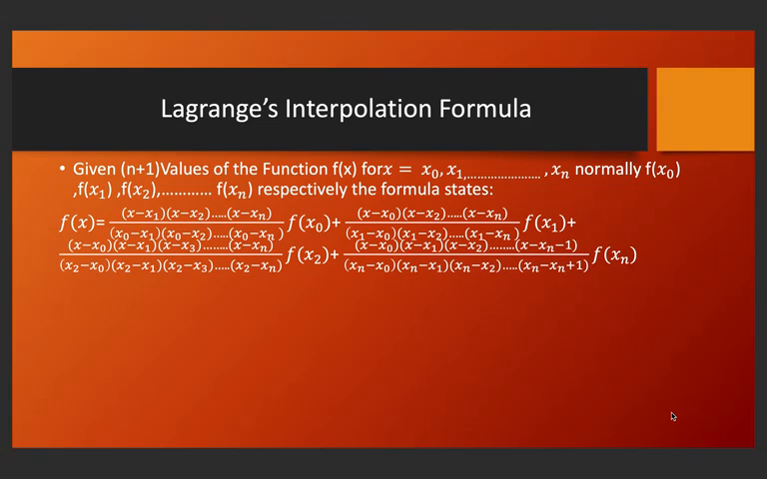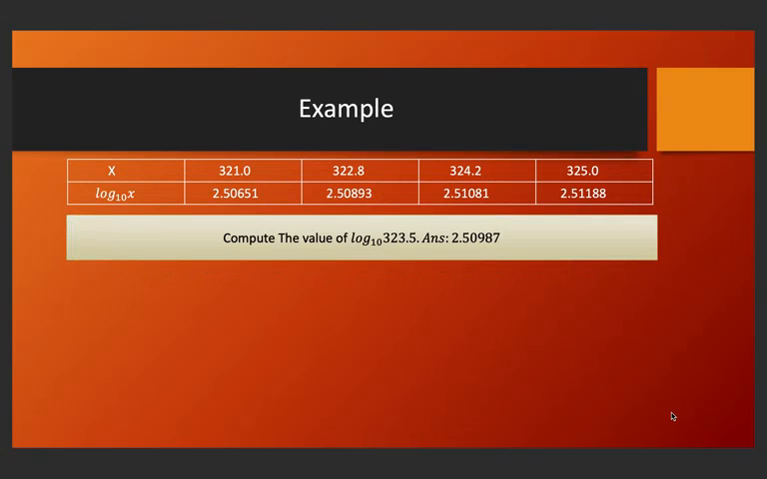So this is Lagrange's interpolation formula. Given n+1 values of the function f(x) for x = x0, x1, ..., xn, namely f(x0), f(x1), f(x2), ..., f(xn) respectively. The formula states that f(x) is (x - x1)(x - x2)...(x - xn) divided by (x0 - x1)(x0 - x2)...(x0 - xn) times f(x0), plus ... plus (x - x0)(x - x1)(x - x2)...(x - x(n-1)) divided by (xn - x0)(xn - x1)(xn - x2)...(xn - x(n-1)) times f(xn). There's an example, you can just try it out. The answer is also given.